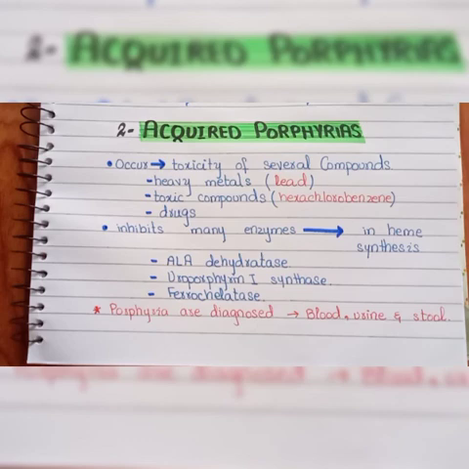We also know that there are two types of porphyria, erythropoietic porphyria and hepatic porphyria. For all these porphyrias, in the laboratory you can take samples of blood, urine and stool, because these porphyrins are present in the blood and after that they are excreted in the urine and stool. So for the diagnosis or investigation you can take these samples. So here's the short review about the porphyrins, porphyrias, hepatic porphyria and erythropoietic porphyria, and in the last we have discussed the acquired porphyria.